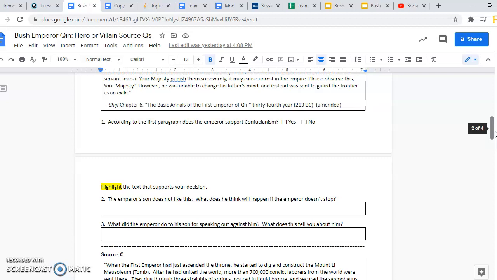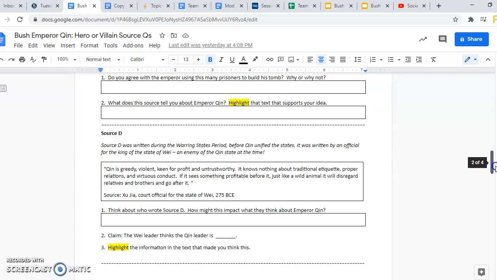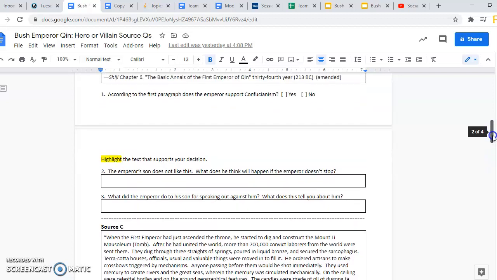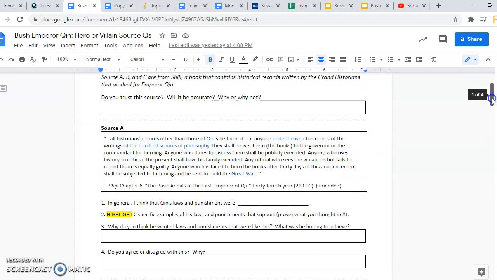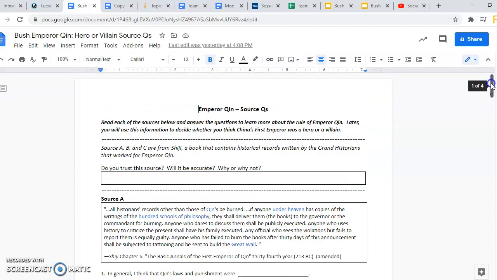And then what we will do next week is we will take your opinion about Qin and you will be turning that into a project where you'll be describing him using some evidence from these text boxes and some of these sources. And you will also be making a short poster on him, either making him out to be a hero or a villain. So that's really where we're going for the next couple of days. Like I said, you will have today, which is Tuesday. You will have tomorrow, which is Wednesday. We will finish this up on Thursday in class, and then we will talk about the quick check for this week, in addition to a bunch of other stuff.